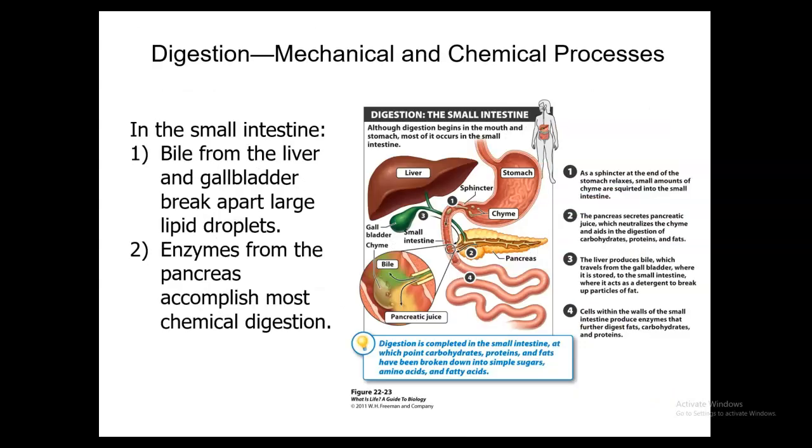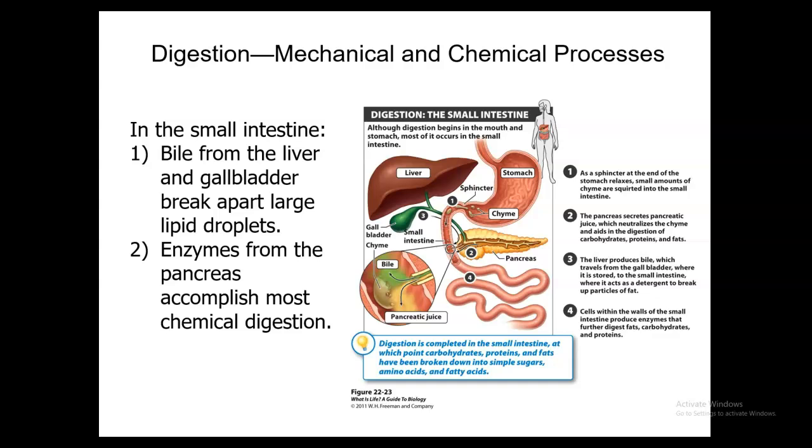Next, we go into the small intestine. The small intestine is going to be an organ that extends from the pyloric sphincter to the large intestine. So it's going to be about 20 feet long. The main function here is chemical digestion. It's going to require the assistance of two other accessory organs. You're going to have the liver and the pancreas. So the small amounts of chyme are going to enter into the small intestine through that pyloric sphincter. The liver is going to produce bile.